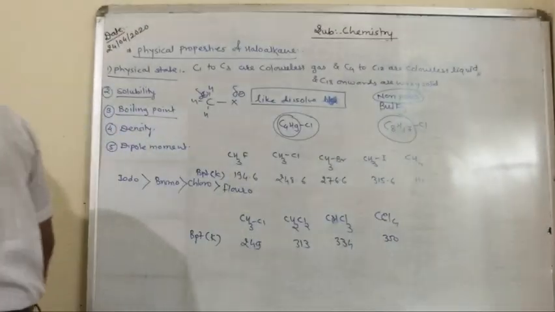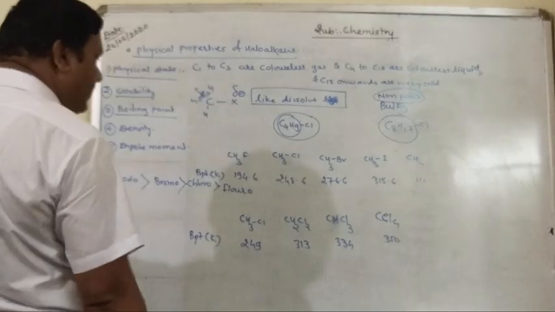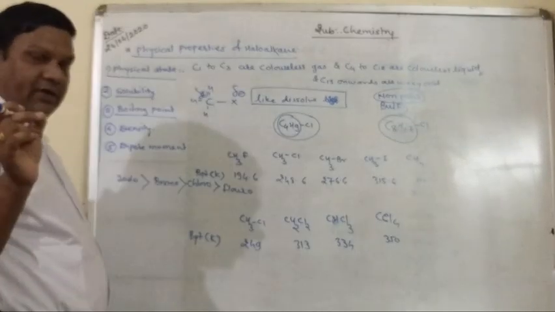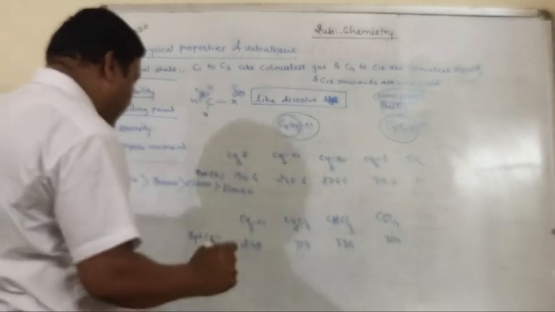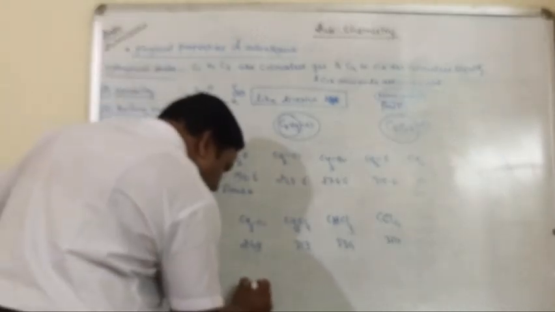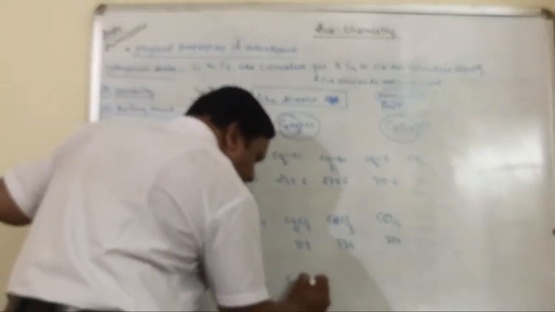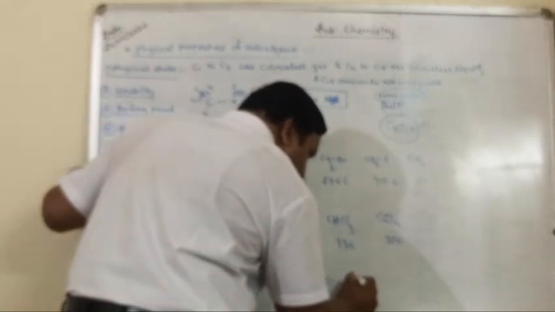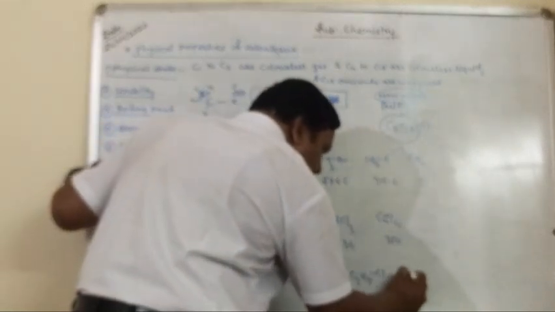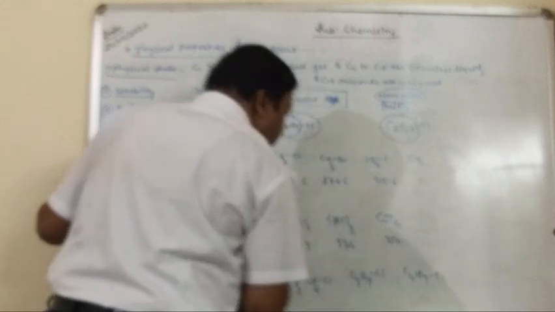After that, if we take the same halogen but a different number of carbons, suppose CH3Cl, CH3CH2Cl, C3H7Cl, C4H9Cl. Okay, so we will take these 4 molecules.